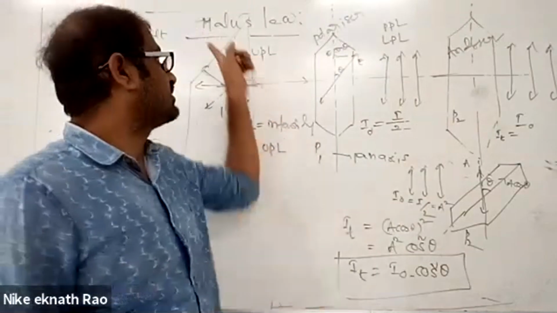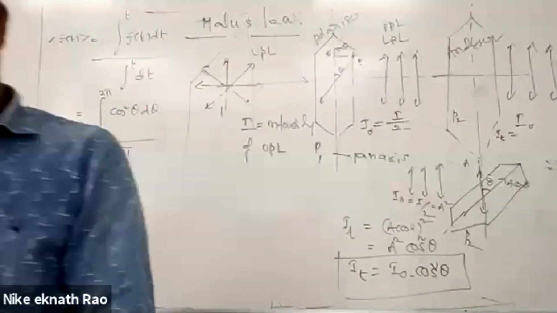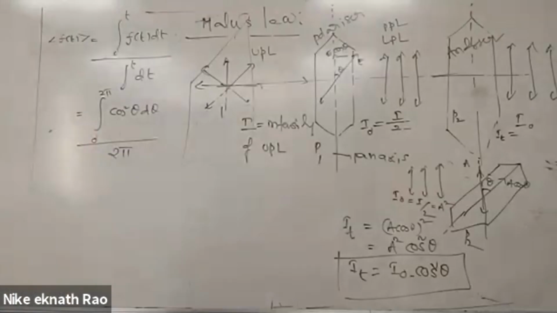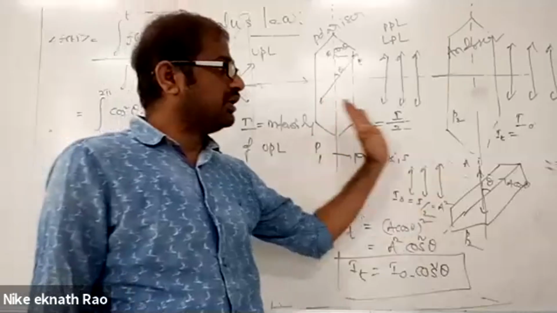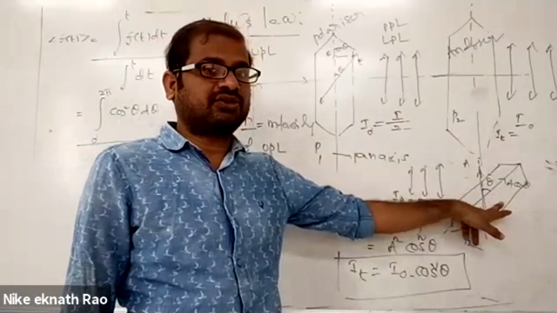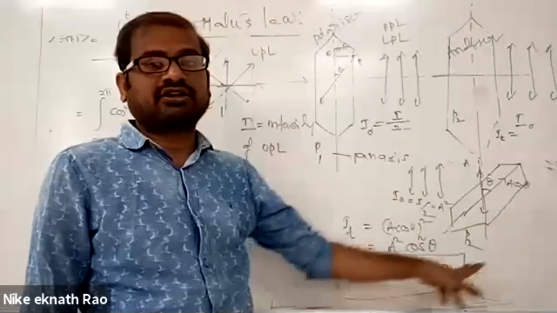This is known as Malus law. In the diagram, see how it has come. Only the component in the direction of the pass axis is allowed, no? That's how IT becomes I naught cos square theta.